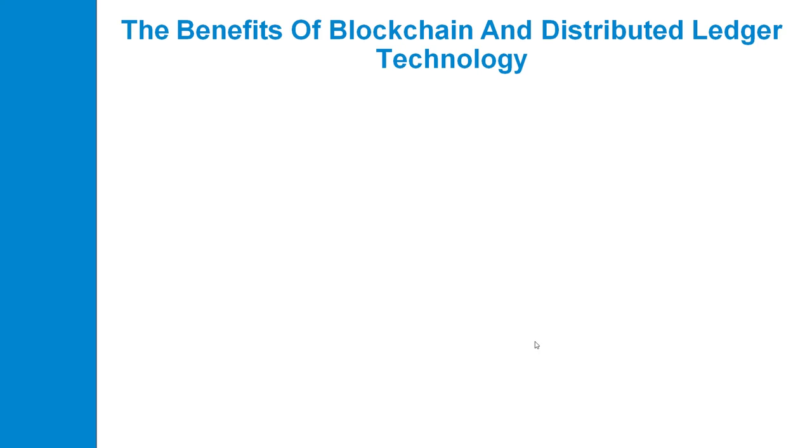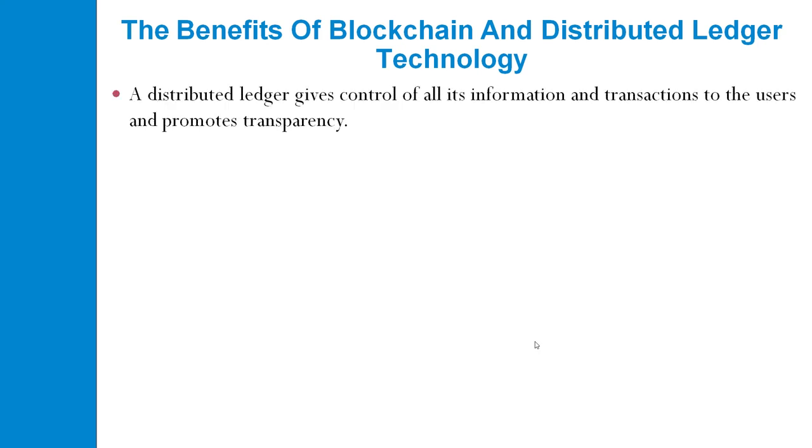Now we will see the benefits of blockchain and distributed ledger. Each has some benefits. Distributed ledgers give control of all their information and transactions to the users and promote transparency.